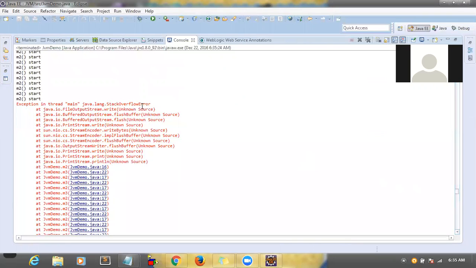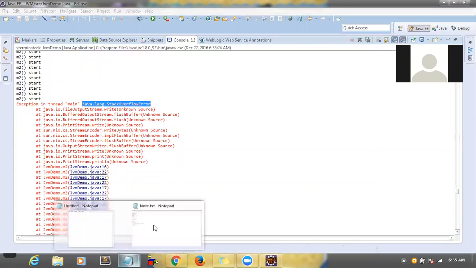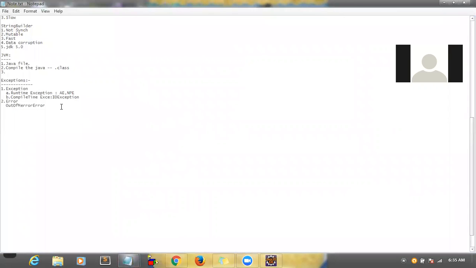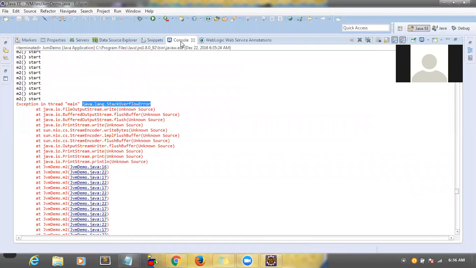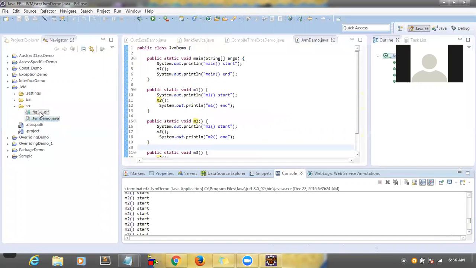Because it's infinite looping. Did you see this here? It's not an exception basically. It is a stack overflow error. When you say stack overflow, it's like infinite looping. Yes. It is trying to add the same method again and again to the heap. Sorry, not heap. It's the stack method area. So it's not able to hold that much. It doesn't have that much space.